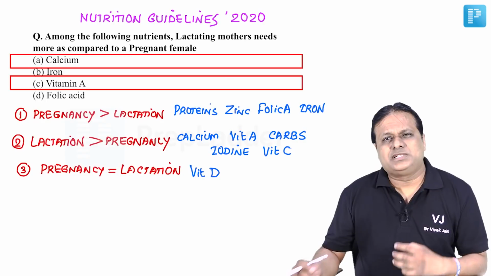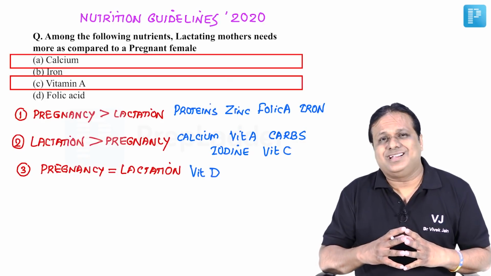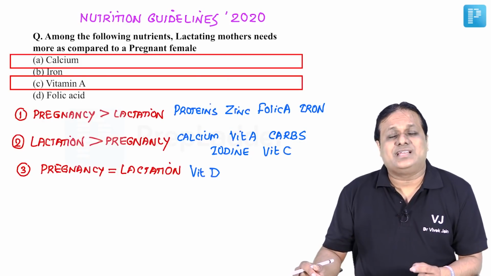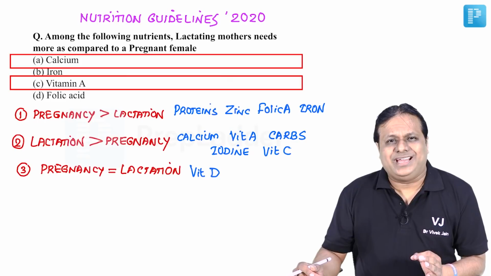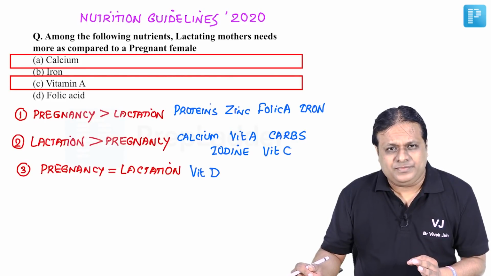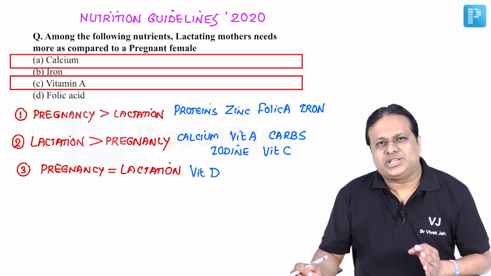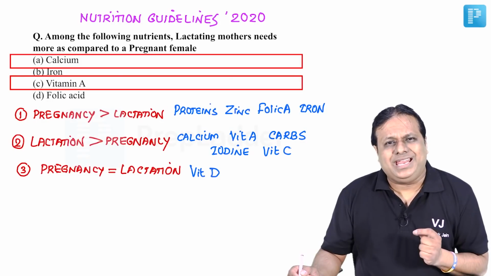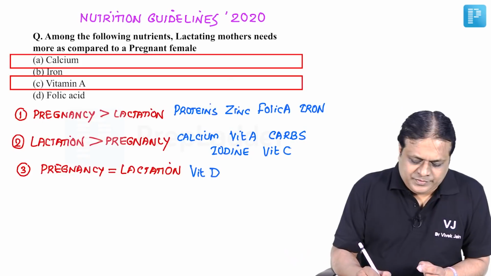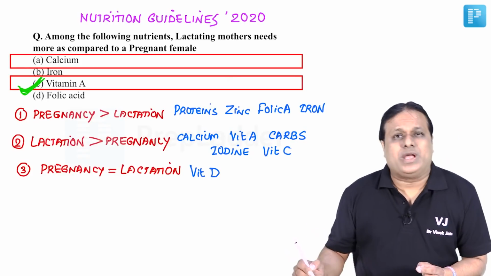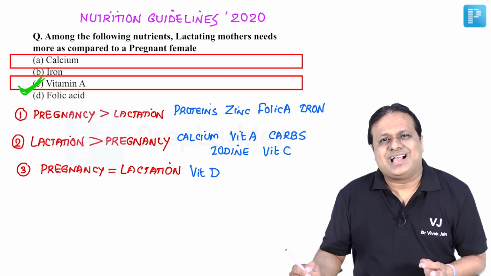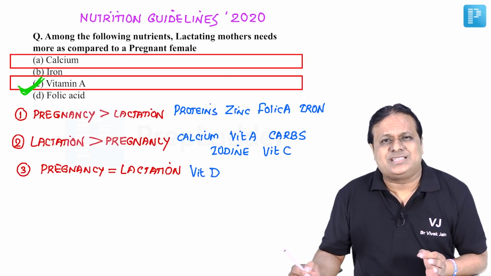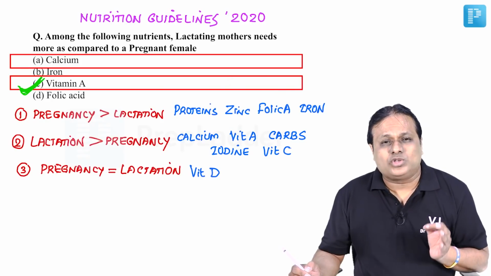Two answers are correct. But suppose, friends, the answer you have to mark is a single answer. So this is a slightly tricky question. If you know, these latest nutrition guidelines have not yet appeared in any textbook of our country. So if you still go by the older nutrition guidelines which are still in place in all the textbooks of our country, that says vitamin A, not calcium, vitamin A is a better answer. Why a better answer? Because its requirement is higher in lactation as compared to pregnancy, whereas for calcium, the requirement in pregnancy and lactation was earlier considered almost absolutely the same.